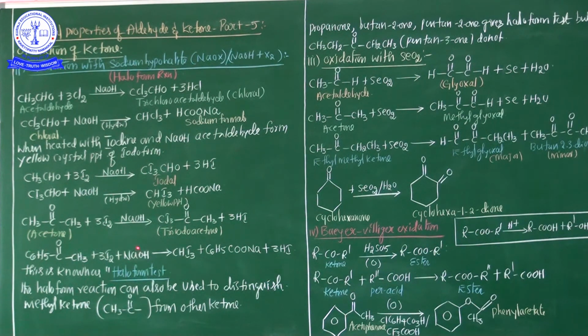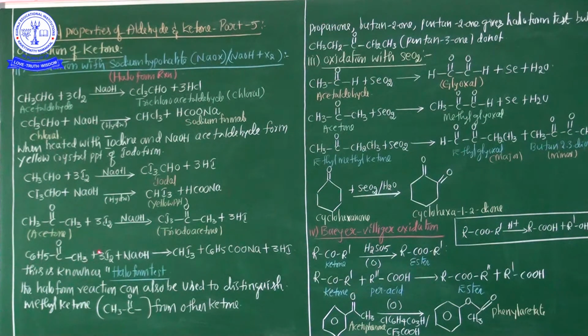And sometimes, my dear students, sodium acetate is also formed, and whenever it is treated with acid, acetic acid is also obtained. And see one more example here. What is this example? C6H5-C=O-CH3, acetophenone.